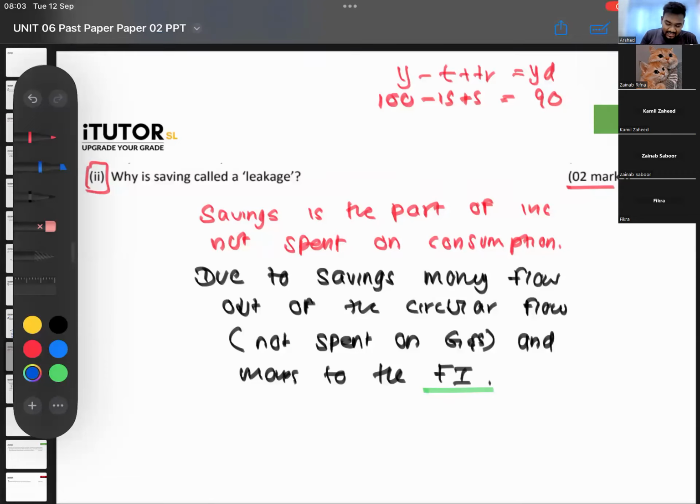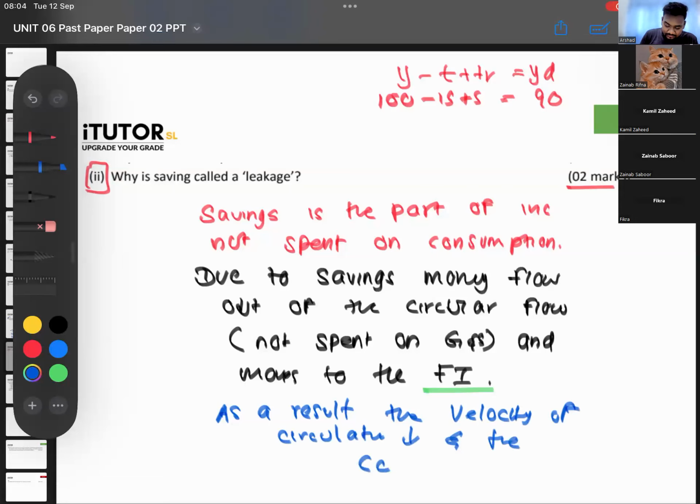As a result, the velocity of circulation, which we studied in unit number 7, reduces, and you can also say the economy contracts. For 2 marks, it's more than enough. That is why savings is called a leakage.